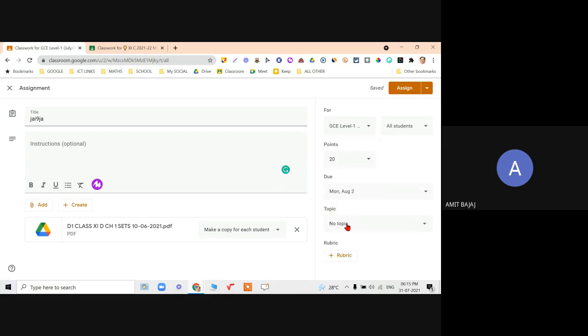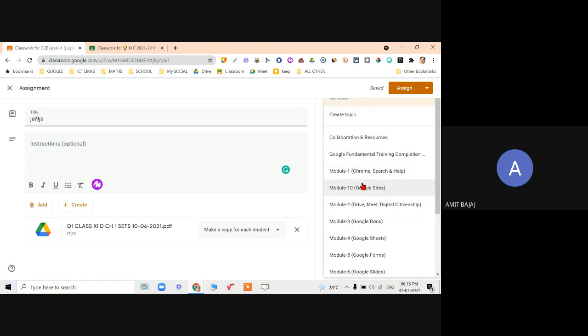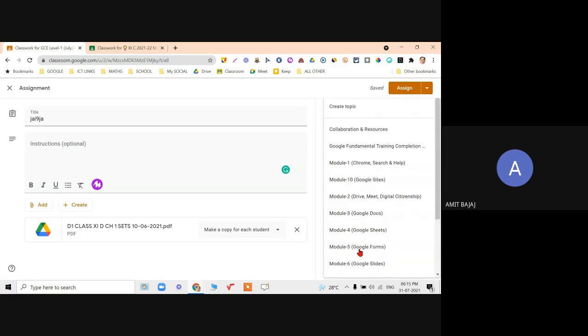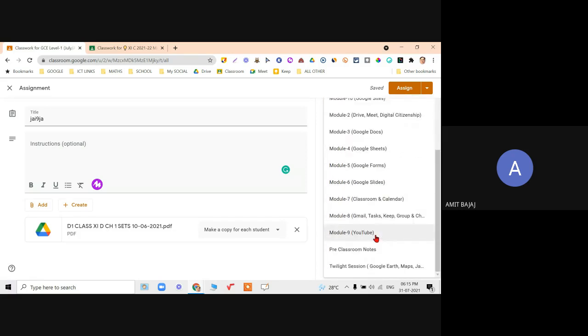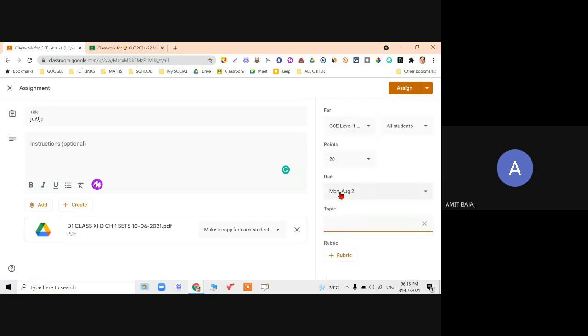Coming to the topic. So click on topic, whichever topics I have created. If it is my test, I can do one thing. If it is not available or already created by me, create a topic and say test. So a topic is created. Now I can assign it, or as usual, I can schedule or save it.